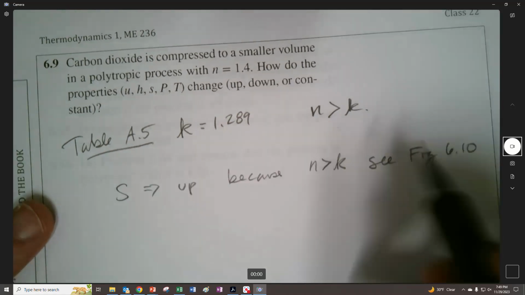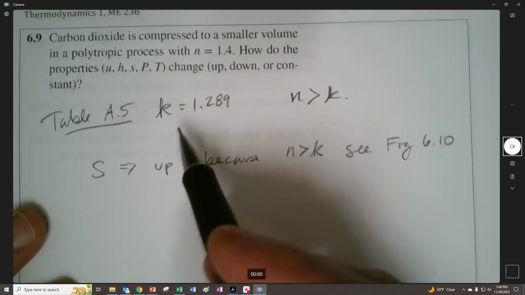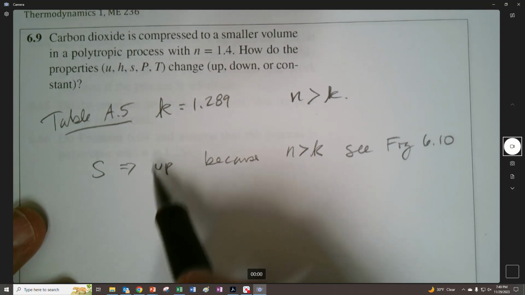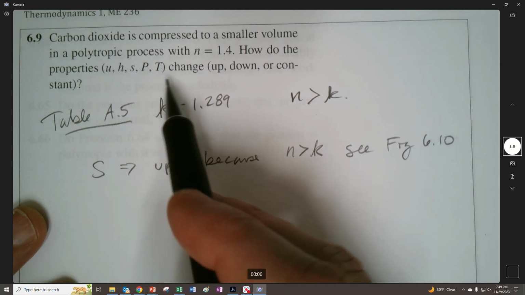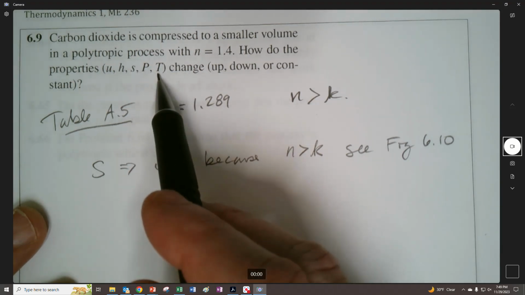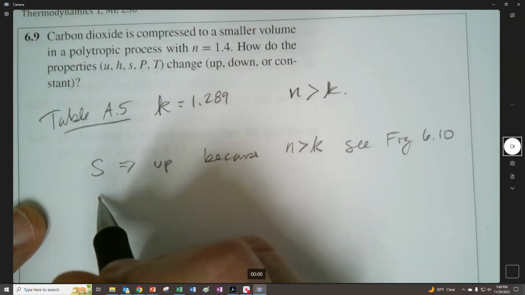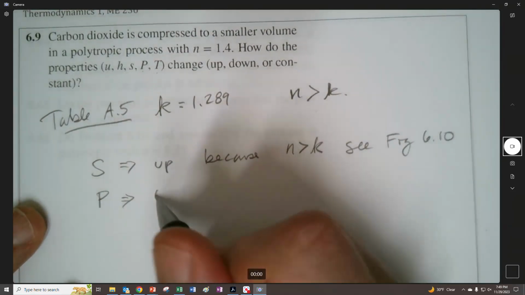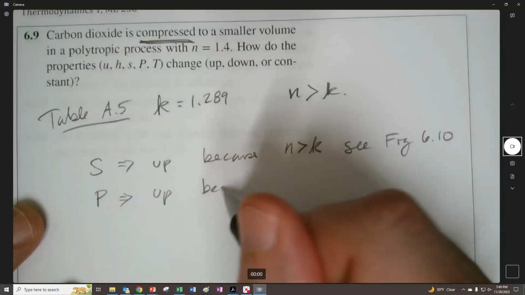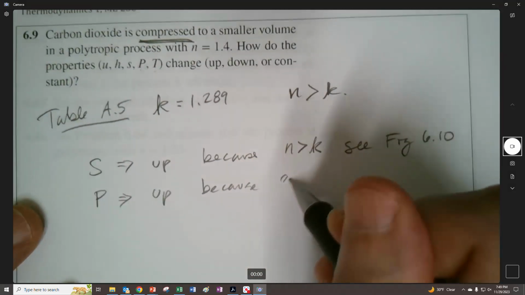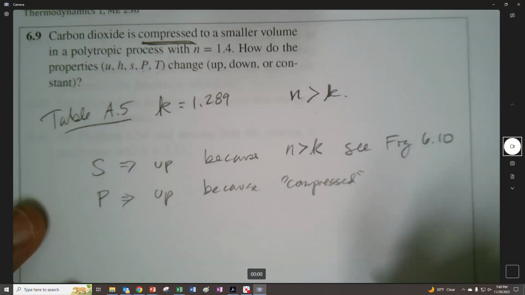So we're communicating, right? That's why, don't just write yes. Explain why yes. Don't just say, yeah, it's going up. No. Be a thinker. Let's see, maybe go about temperature. Why? Well, no, let me go to pressure first. Pressure is kind of a duh. It's going to go up. Why? Because it's compressed. Pressure goes up when it gets compressed.